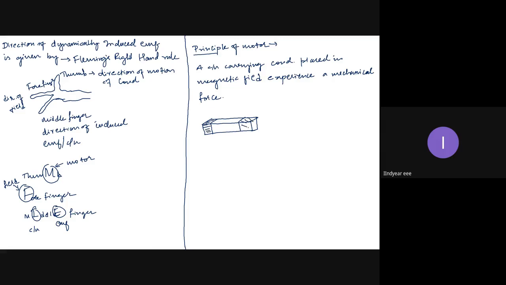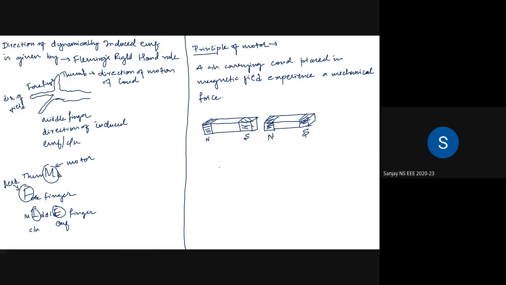One was the North Pole and one was the South Pole. Now if I place one more magnet near here, if this is north and this is south, what will happen?